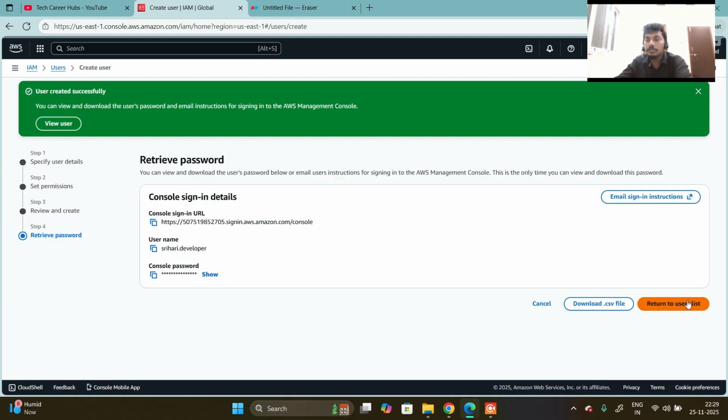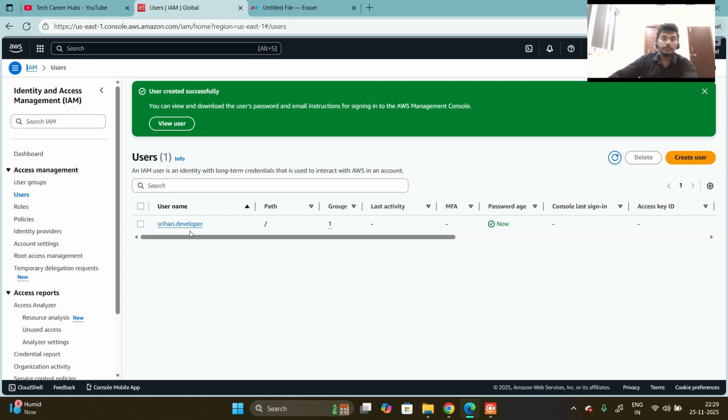Okay, this is done. Then come to our user list. Srihari can read the S3 permissions of whatever developers group we created, right? For that group, Srihari can read all the files. Now we can enable the MFA.